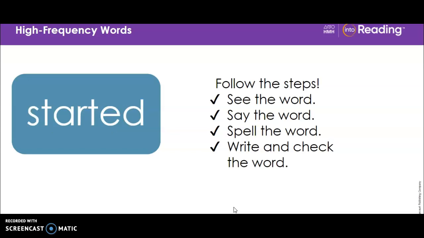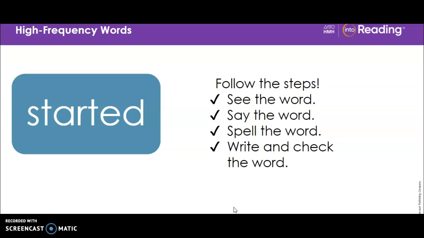The next word is started. Look at the word. Repeat the word after me. Started. Started. It started to rain in the middle of the game. Say the word again after me. Started. Look at the letters in the word. Let's spell it out loud. S-T-A-R-T-E-D. The letters A-R stand for the sound R. The ED ending signals a verb in the past tense.